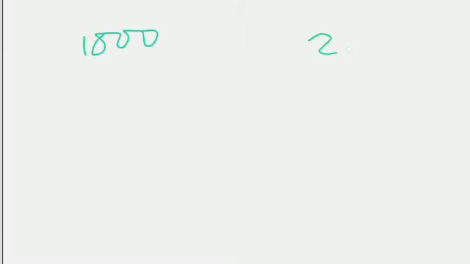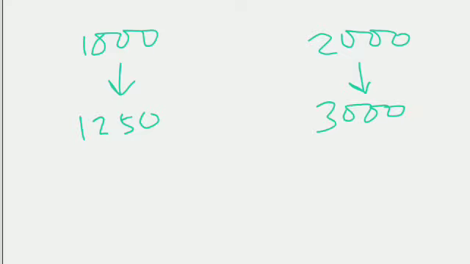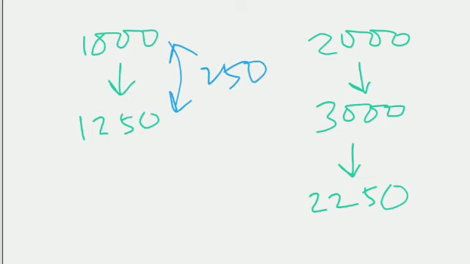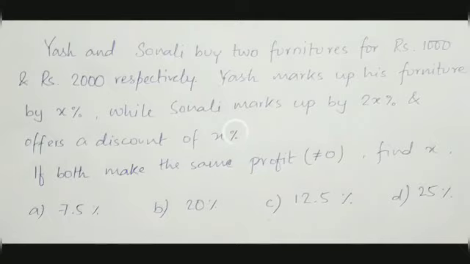So 1000 and 2000. If I plug in 25% over here, it will be 1250, mentally very fast. If I plug in 50% over here, because it's 2x%, it will be 3000. And then I'm giving a discount of 25%. A 25% discount on this will be 2250. And if you really look at it, the profit here is 250, and the profit here is also 250. So I really did not have to do a lot, and I got my answer to be 25.